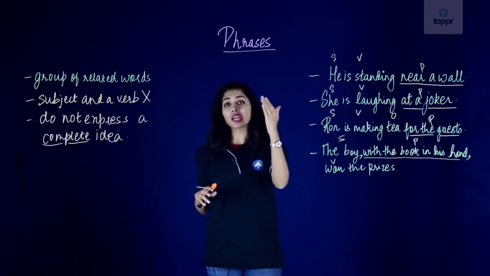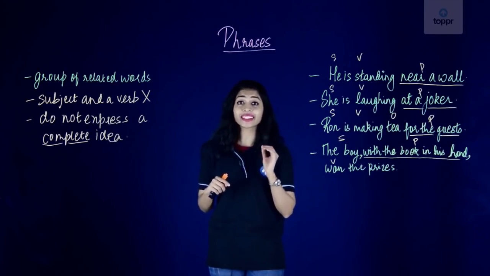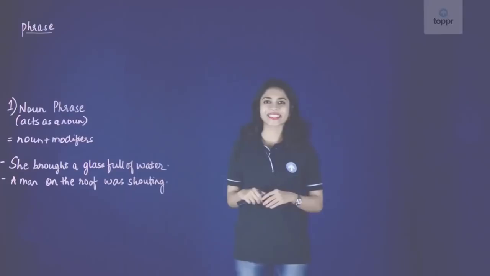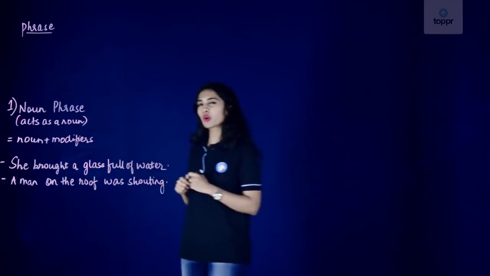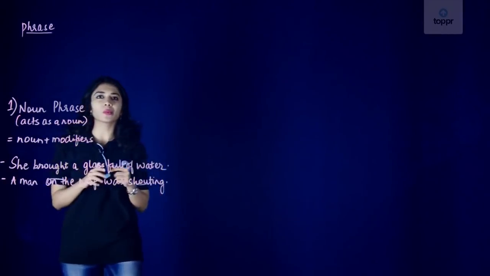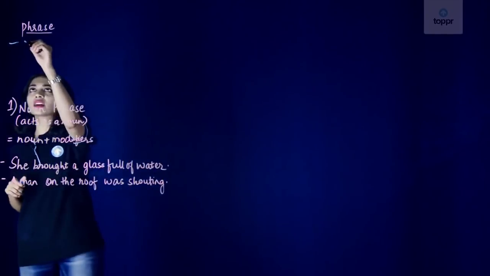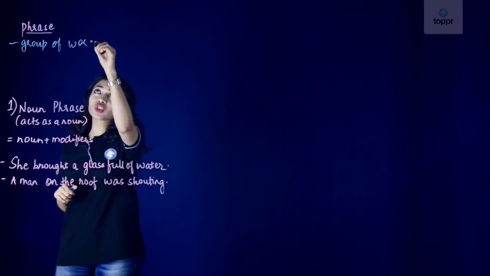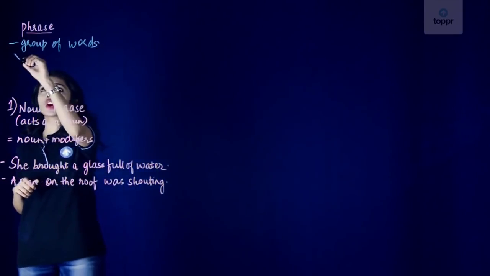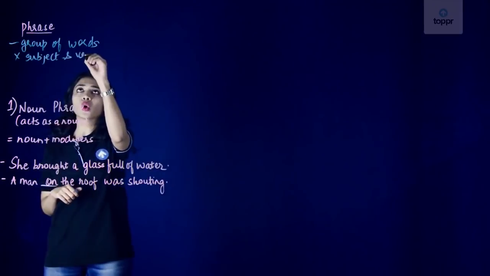Now there are different types of phrases, and in our next lesson we are going to learn about them. But before we move on to its types, I just want to do a quick recap on phrases. So what is a phrase? A phrase is a group of words, and it does not have a subject and a verb.